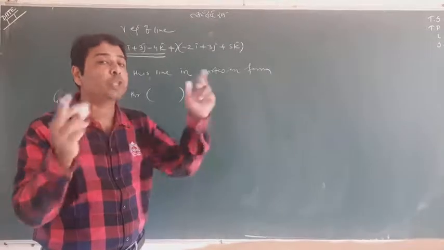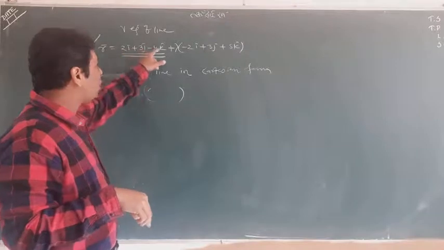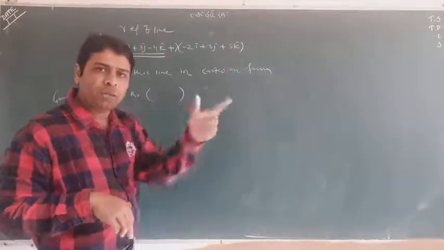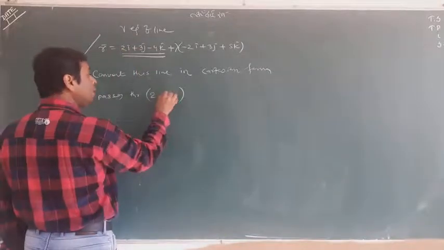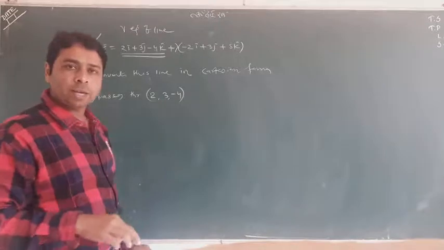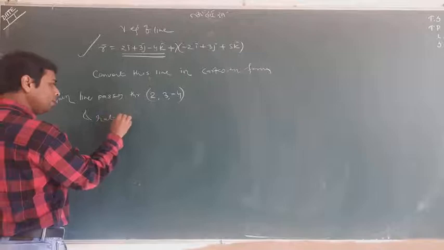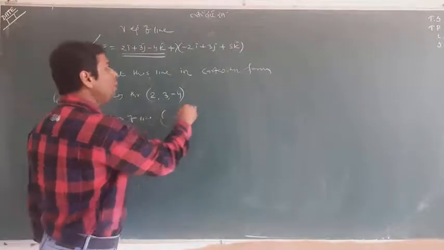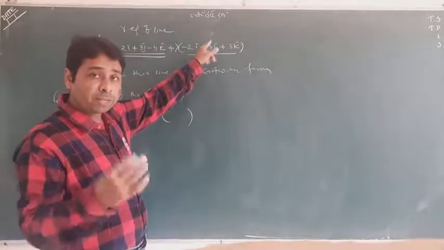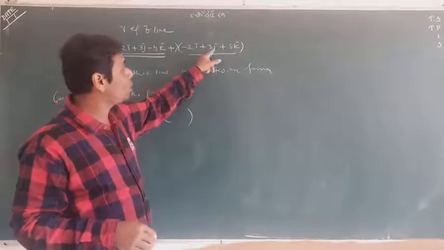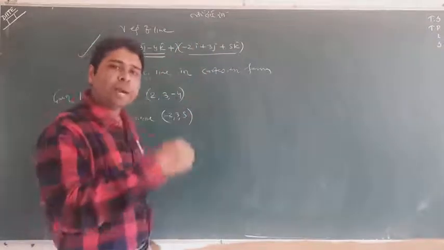Actually, it is the position vector, which is normally called a. Don't say i, j, k, because we are finding the Cartesian form and need only the coordinates. So the line passes through (2, 3, -4). And the ratio of the line? From where will you find it? From b in a plus lambda b. So the ratio is minus 2, 3, 5.